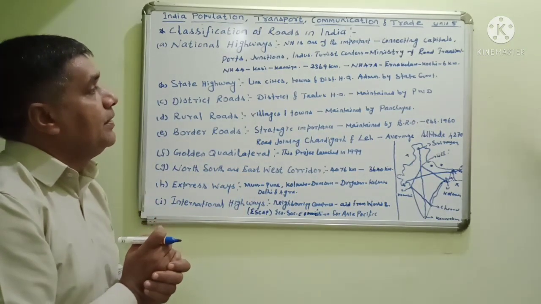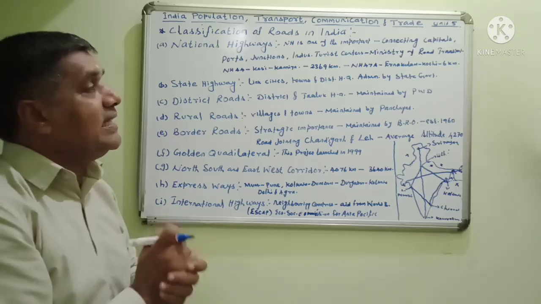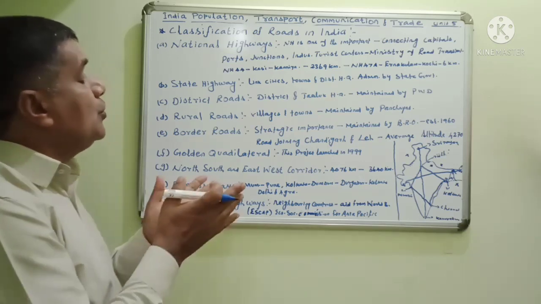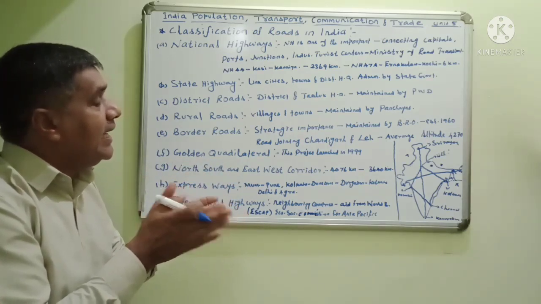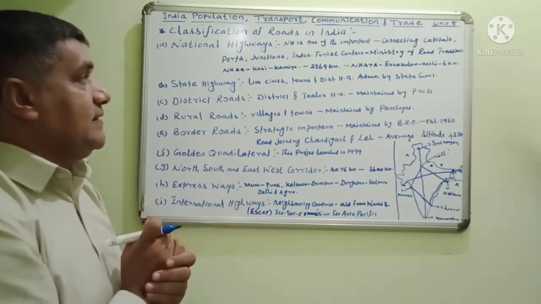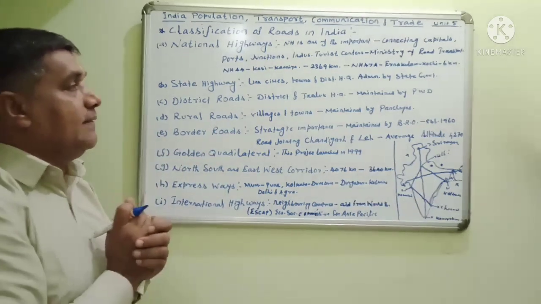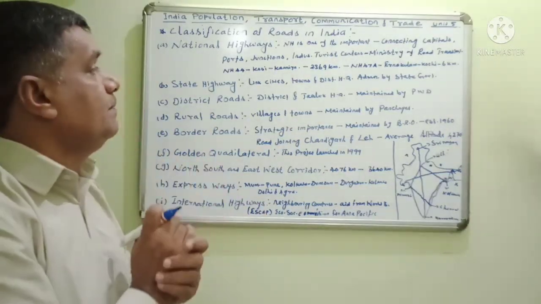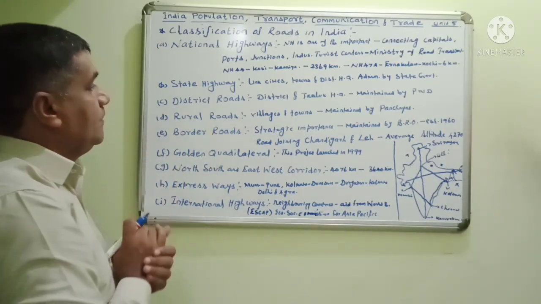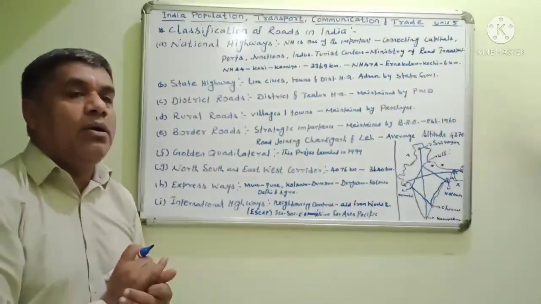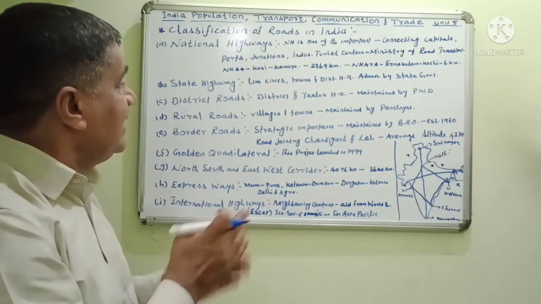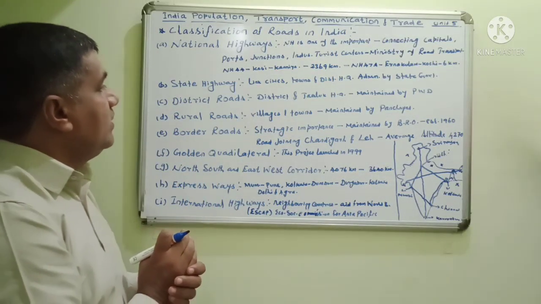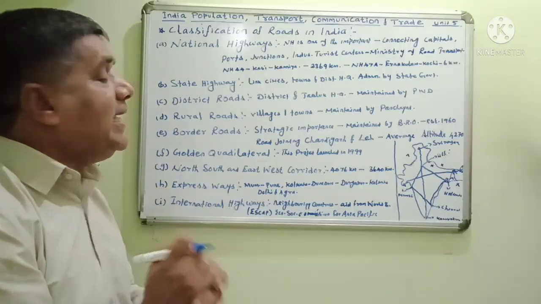State highways are administered by the state government. Note it. The district roads link the district headquarters and taluk headquarters. District roads are maintained by the PWD, the Public Works Department. Note it. Rural roads link one village to another village and to towns. They connect villages to towns. The rural roads are maintained by the Panchayat Union.